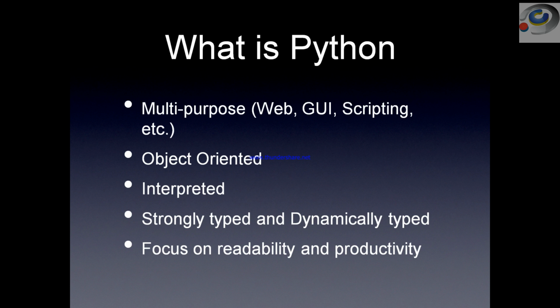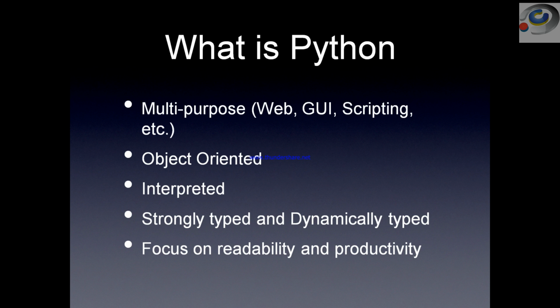We can work with graphical user interface programming, like what we do for Java as Swing programming, and what we do for .NET as Windows programming. Likewise, Python also has its own graphical user interface programming. And we have scripting like JavaScript, Visual Basic Script, Node.js, AngularJS. Likewise, Python also has its own scripting. So that's the reason the first terminology is that Python is a multi-purpose programming language.